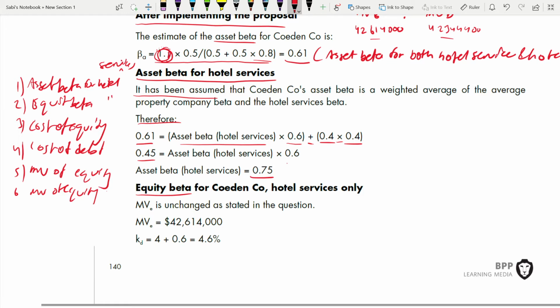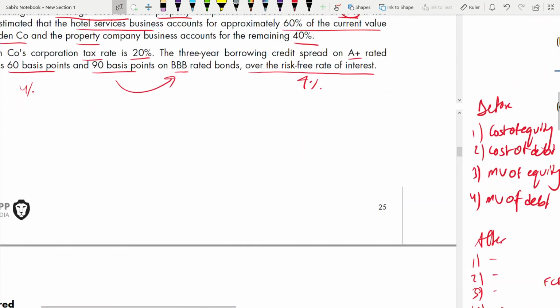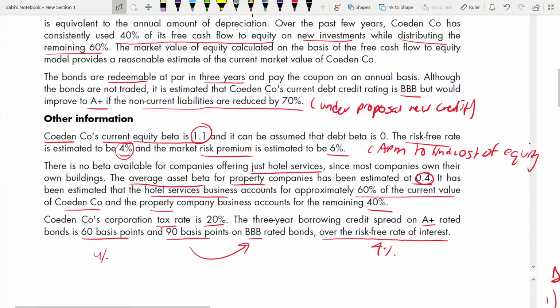Okay, now based on that, we can find the equity beta. The market value of equity is unchanged as stated in the question. They told us that the market value of equity will not change, it will remain the same. Let me take you there where they have told that.